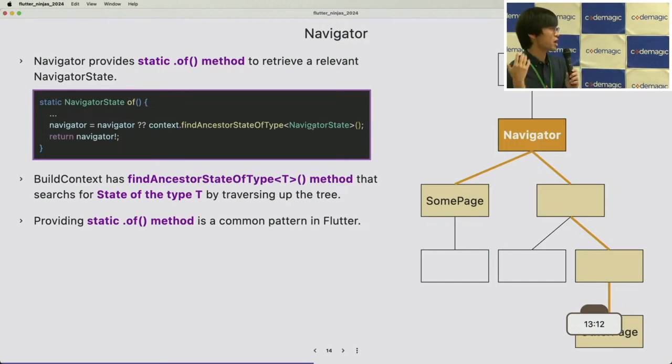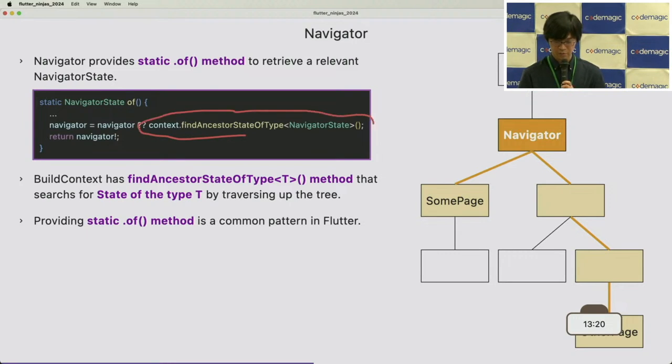So let's dive into the source code, and we can find that it calls context.findAncestorStateOfType<T>. This is a method of the build context, and it tries to find the state of the given T. The state is the state of the StatefulWidget. Maybe all of us already know, we use the StatefulWidget and implement its state object, the state class.